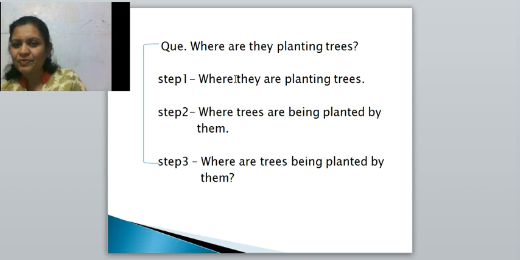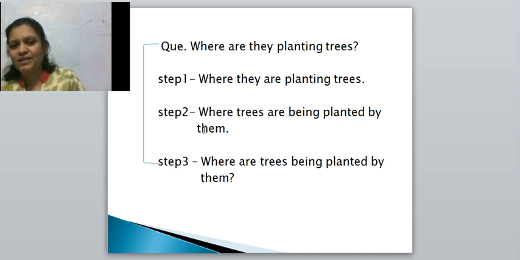Here, if we look, what is there? They are planting trees. This is the assertive sentence. Means we followed here the rules of the verbal question only. And what did we do? We kept where here. In every WH question you have to follow this, except who, because the answer is different.